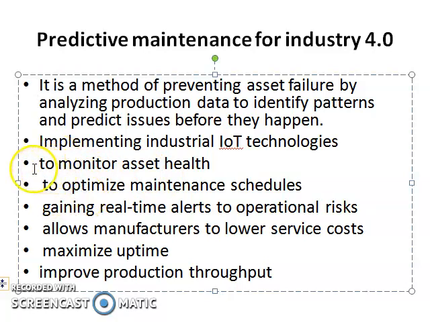To monitor asset health, to optimize the maintenance schedule, and to gain real-time alerts to operational risk. This allows manufacturers to lower service cost, maximize uptime, and improve production throughput or output, etc.